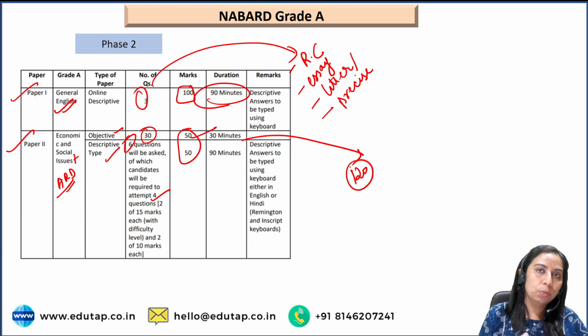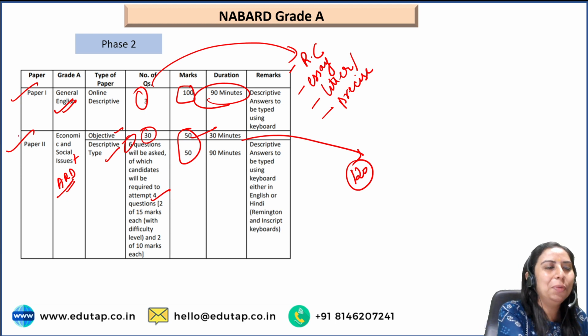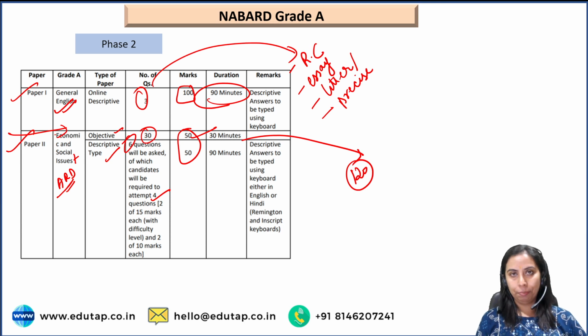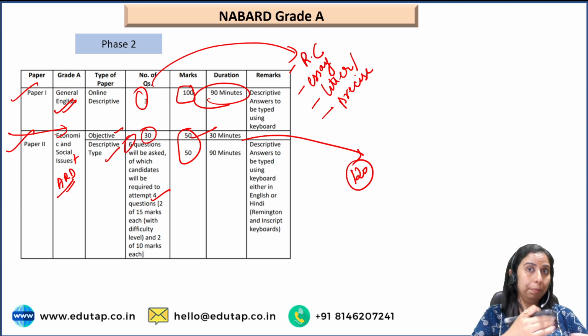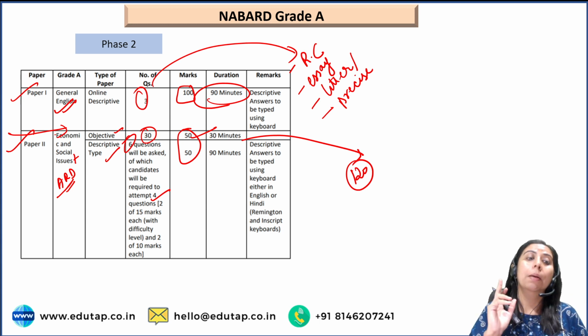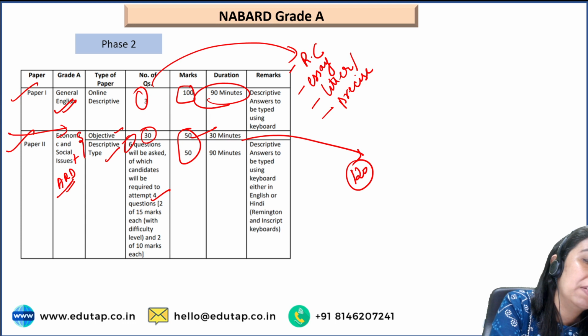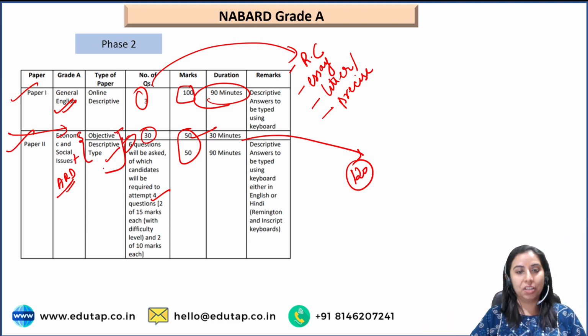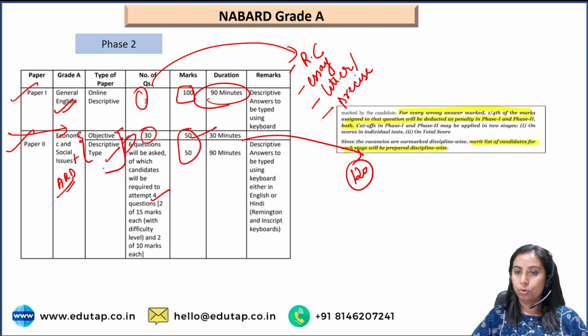Another question that you might have in mind, वैसे वो तब आता है when you are preparing sincerely for the examination: is there a gap between paper 1 and paper 2? Yes, there is a gap of like 2 or 3 hours between the first paper and the second paper, but there is no gap between the objective and descriptive of paper 2. Once your objective is done, directly descriptive starts. So this is the way your phase 2 is conducted.